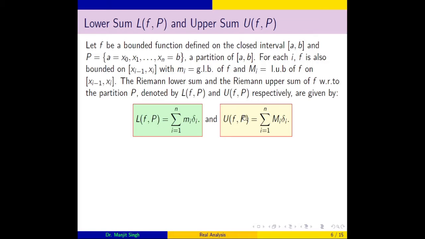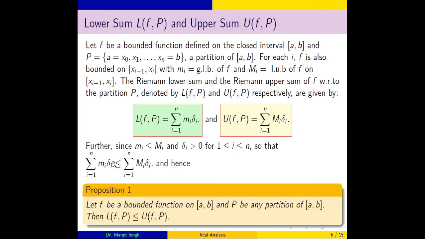In a similar way, corresponding to the maximum value M_i, the least upper bound of f on this interval, we can define another real number: M_1Δ_1 + M_2Δ_2 + ... + M_nΔ_n, where the M_i's are capitals, the least upper bounds. So corresponding to this value, we get the upper sum.